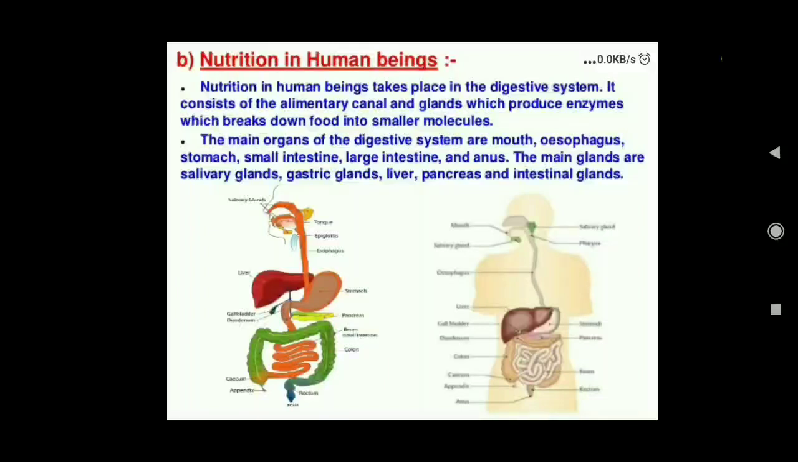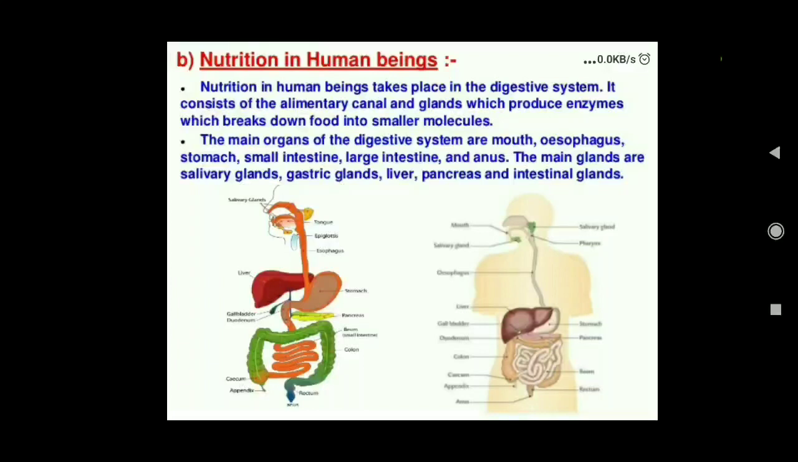The main organs of the digestive system are the mouth, esophagus, stomach, small intestine, large intestine, and anus. The main glands are the salivary glands. Salivary glands are present inside the buccal cavity. Gastric glands are present in the lining of the stomach.